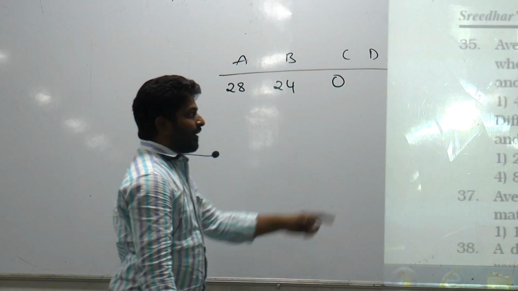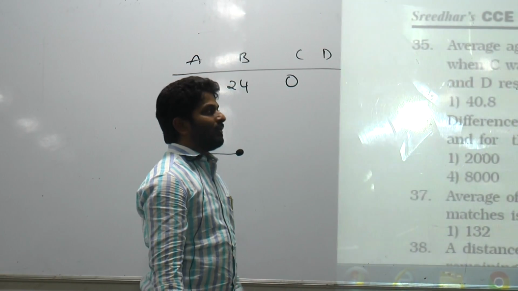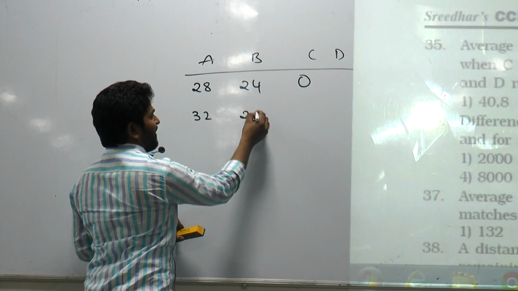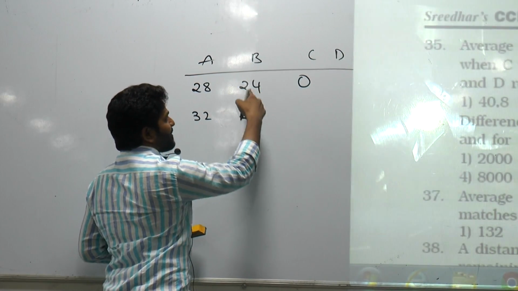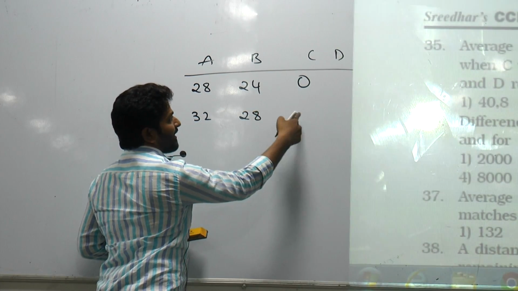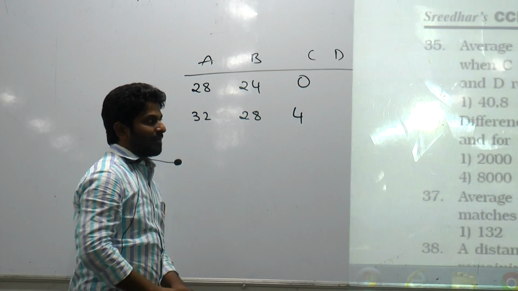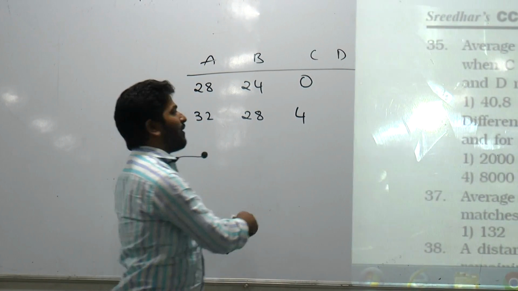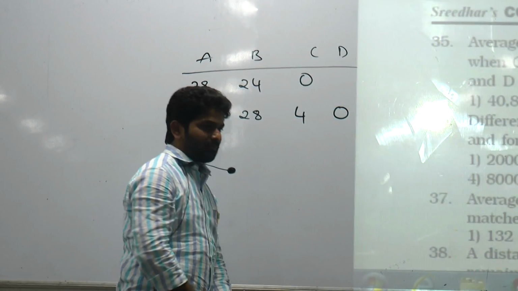Next, A was 32 years old. If A was 32 years, B will be 28. And the difference between B's age and C's age must be 24. In that case, C must be 4 years. When was this? A was 32 when D was born. So D's age is 0.